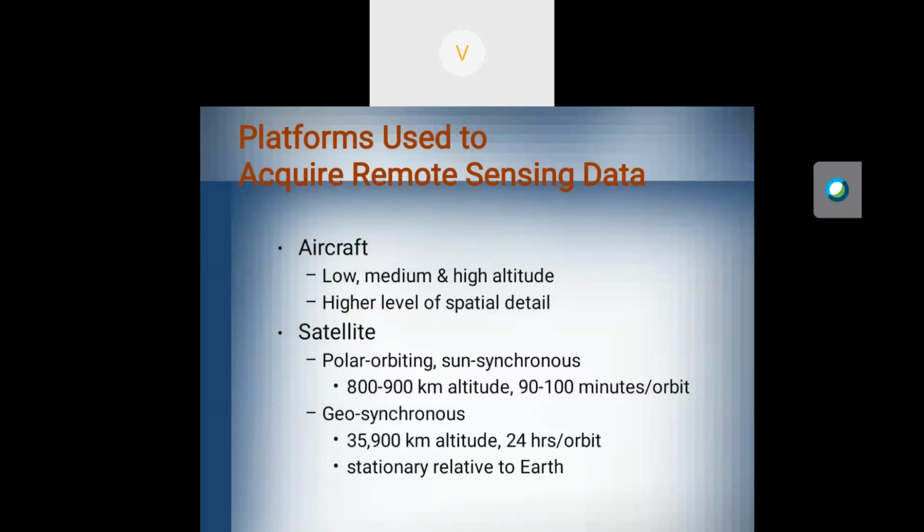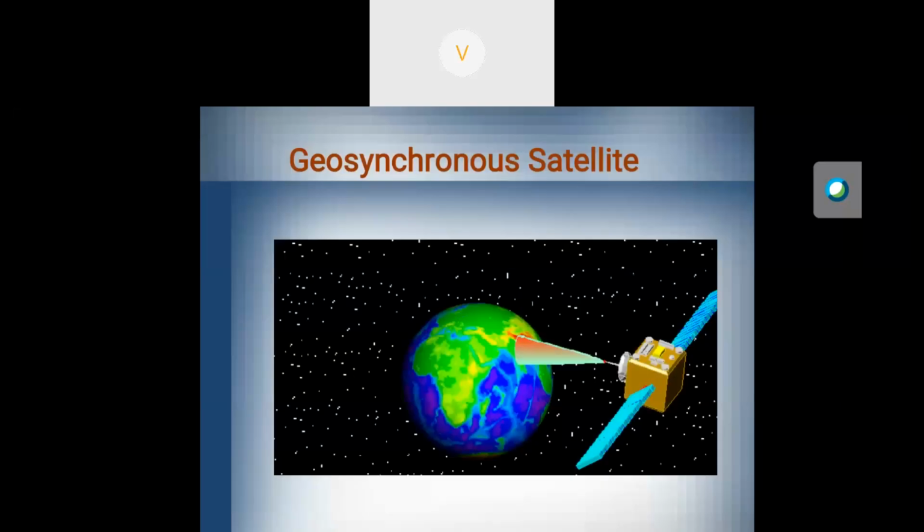You can also acquire the remote sensing data using a satellite. There are two types of satellite. One is the sun synchronous, another one is the geosynchronous. If you use a sun synchronous satellite, it must be 800 to 900 kilometer altitude from the earth. If you use a geosynchronous satellite, it must be positioned at 35,900 kilometer altitude.